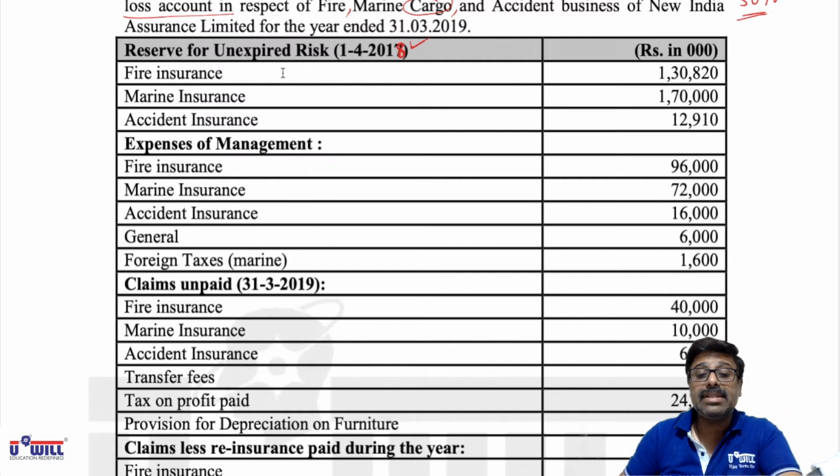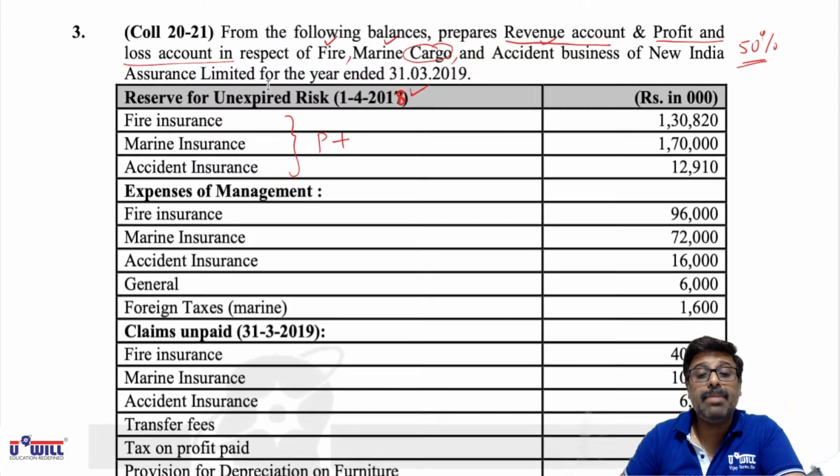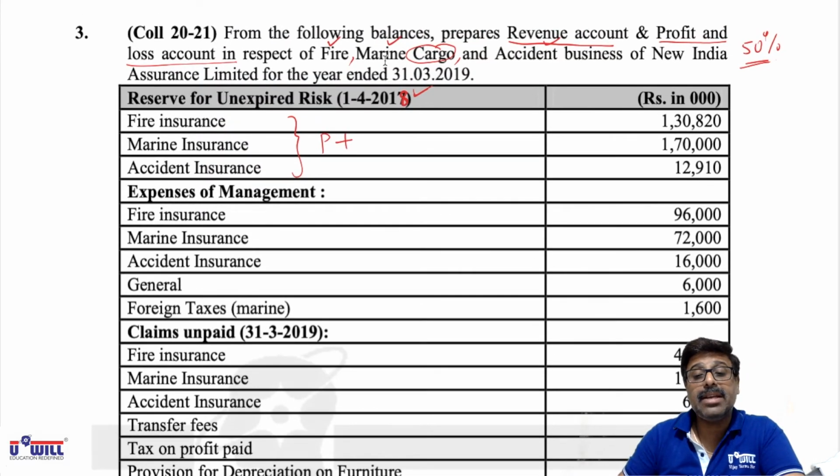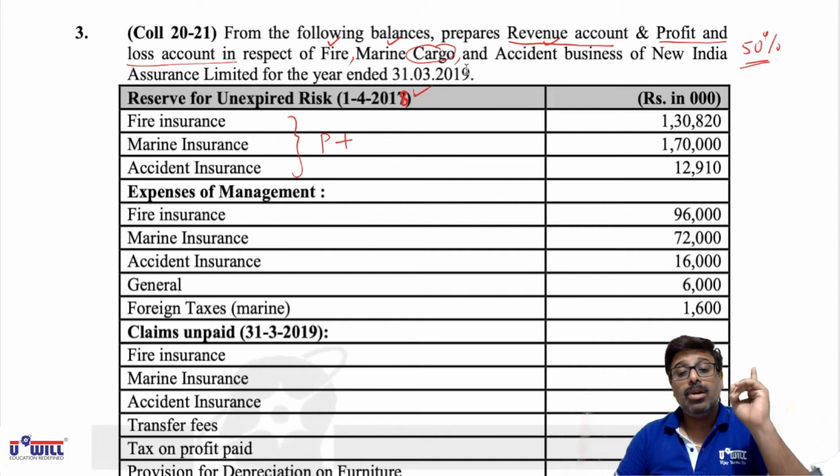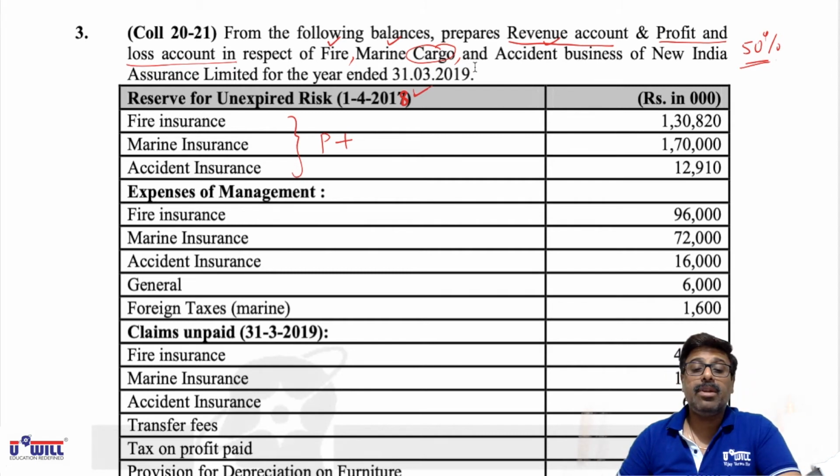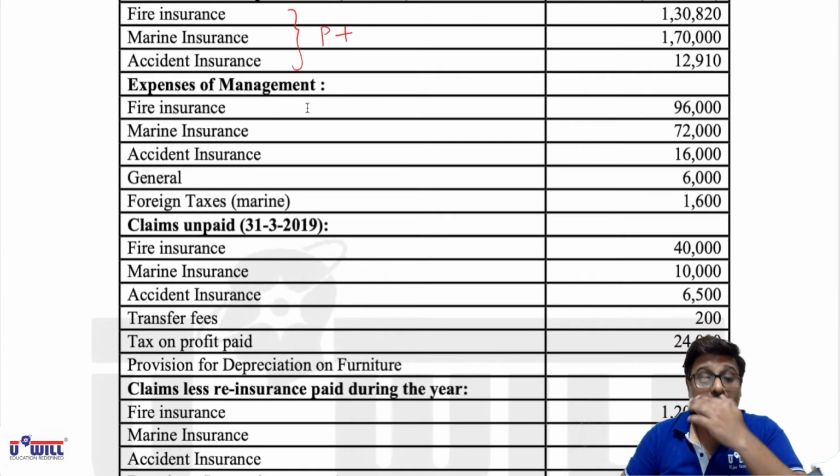That is opening reserve, so we'll add it in premium. All the 3 amounts we will add in premium. Opening reserve for unexpired risk. I repeat, 3 columns will be made in revenue account: fire, marine and accident. In P&L account we don't have to make columnar form. Only the revenue account we have to make in columnar form, where we record the incomes and expenses related to a particular business.